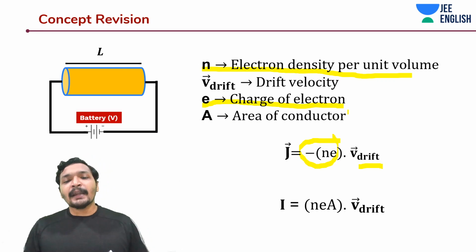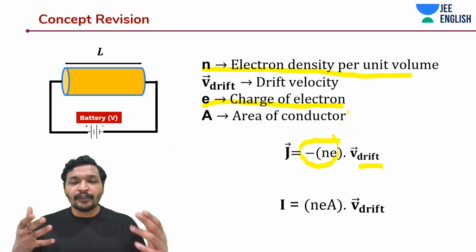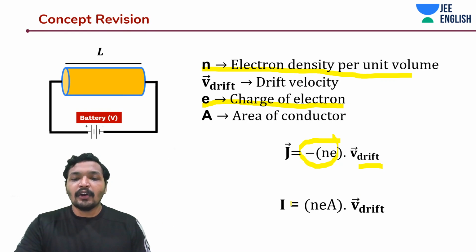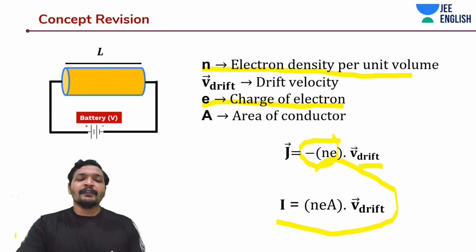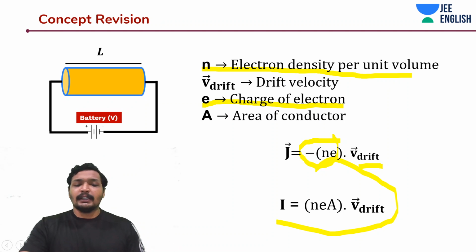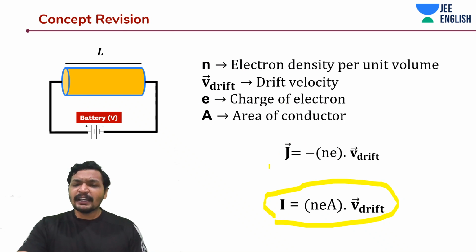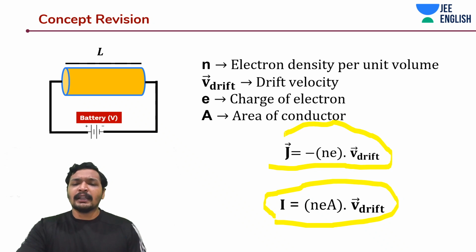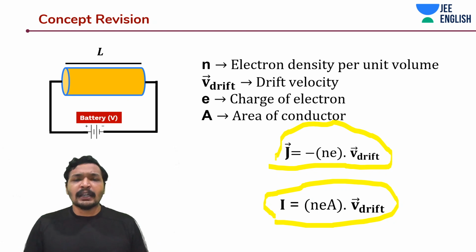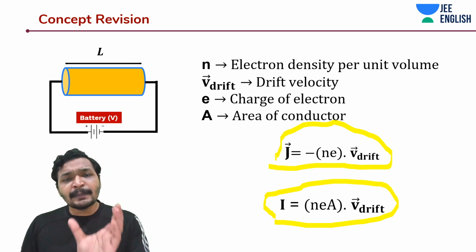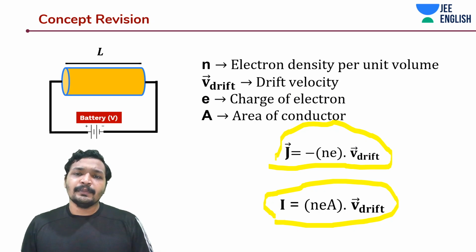So basically multiply this current density into area to get the value of current, the magnitude of current, along with even directions. And directions you can even find out intuitively for current. It's very intuitive, it's very easy. So this is very easy to remember, or you need not even remember. If I tell you there are electrons moving with a certain velocity, but there are this many number of electrons per unit volume, how do you find out the current?